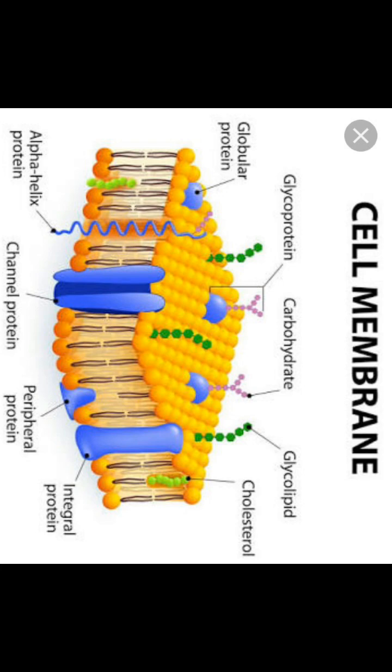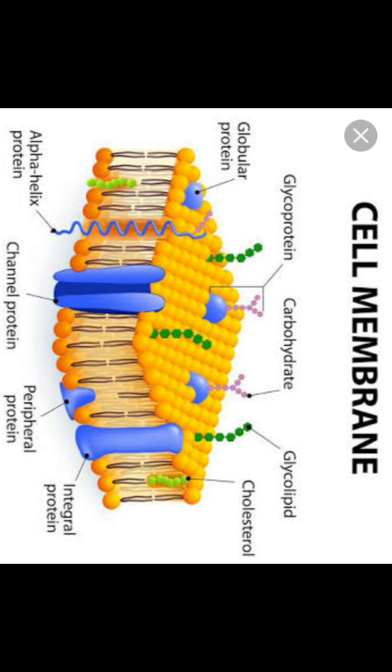Depending on the ease of extraction, membrane proteins can be classified into integral proteins and peripheral proteins. Peripheral proteins lie on the surface of the membrane, while the integral proteins are partially or totally buried in the membrane. Understand? You can see that characteristic in this diagram which I am showing you on the screen right now. Peripheral proteins are completely outside and integral proteins are present between the lipid bilayer, either partially or totally buried in the membrane.